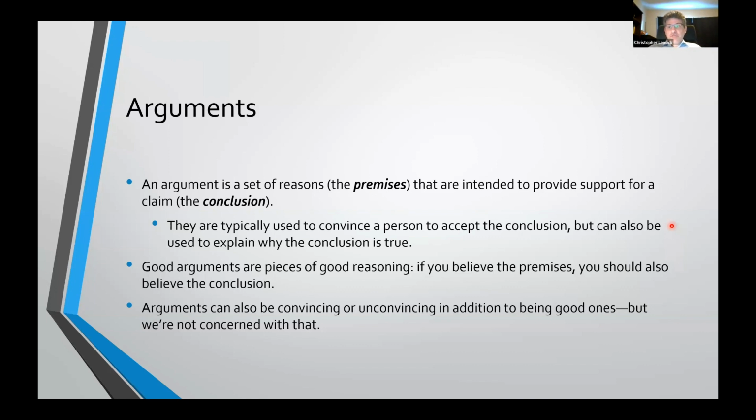We're just not concerned with that in this course. This is more along the lines of Phil 125, Practical Logic, where you get into issues of what makes arguments convincing or unconvincing. We're only looking at good arguments in the sense of being good reasoning. That's all we're concerned with here.